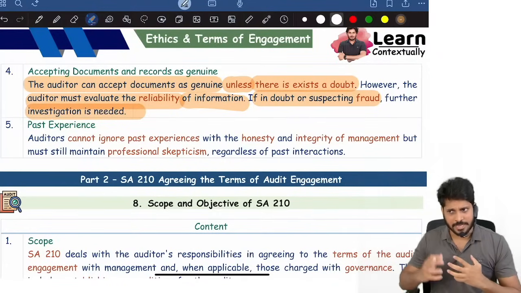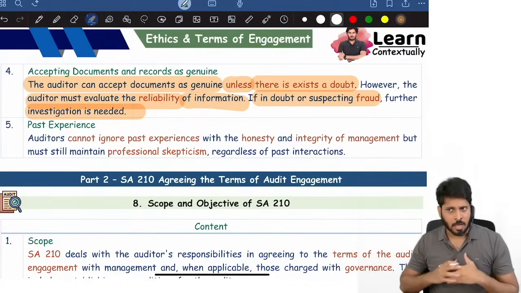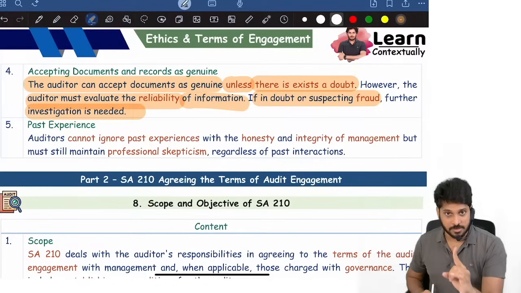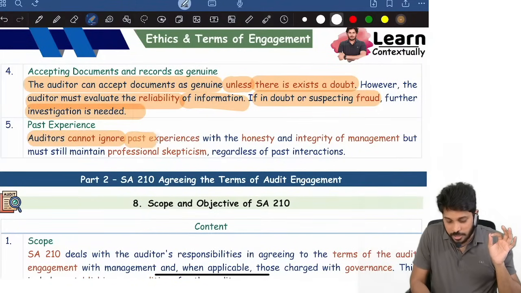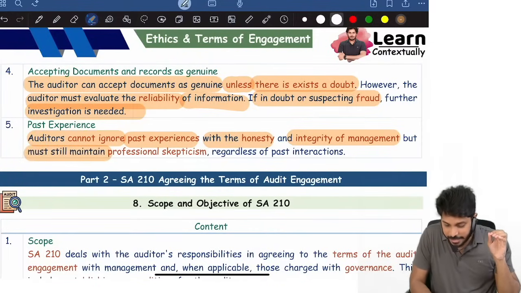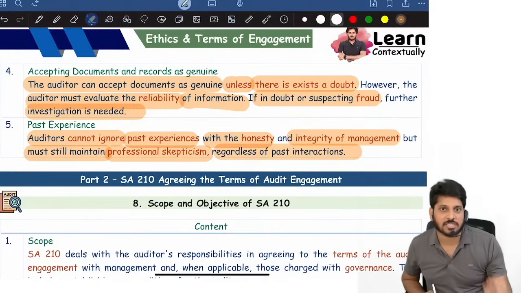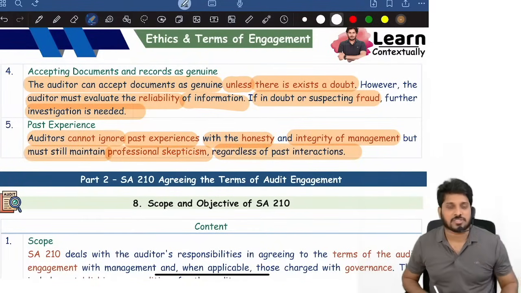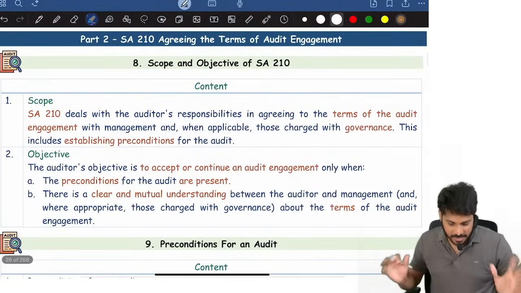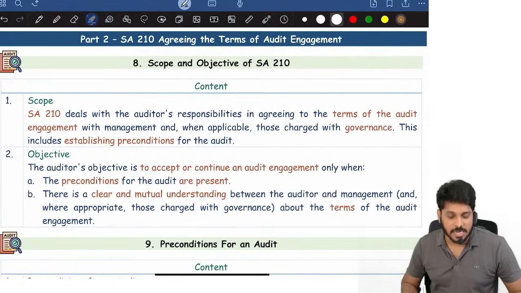Remember, sometimes we'll be traveling with the client for the past 4 or 5 years. In the past, I felt that the client is honest. Even then, maintain skepticism. The auditor cannot ignore past experience with the honesty and integrity of the management, but still must maintain skepticism regardless of past interaction. This is professional skepticism. That's it. This is regarding ethics related content.